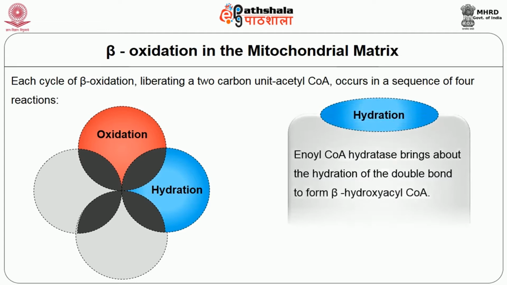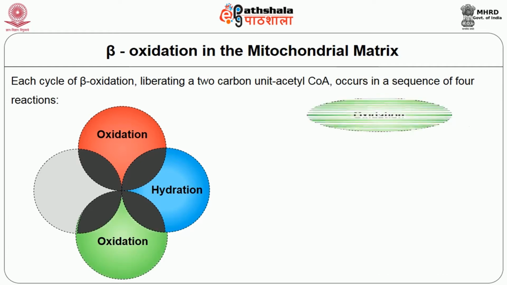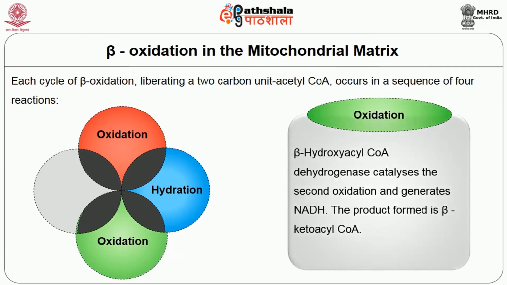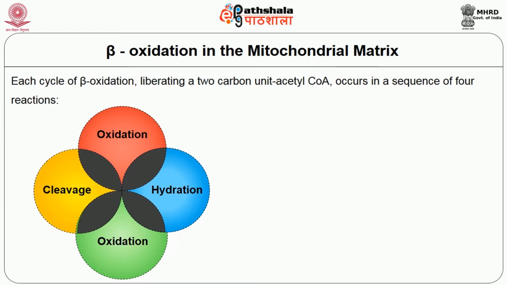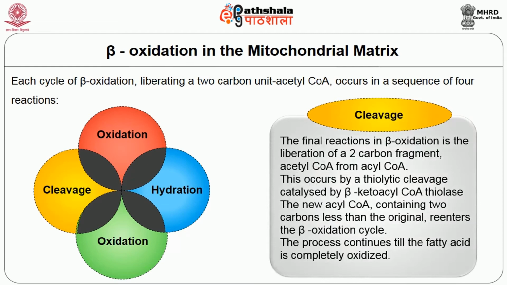After dehydrogenation, the second step is hydration. Enoyl-CoA hydratase brings about the hydration of the double bond to form beta hydroxy acyl-CoA. The third step, beta hydroxy acyl-CoA dehydrogenase catalyzes the second oxidation and generates NADH. The product formed is beta keto acyl-CoA. The final step is cleavage. The final reaction in beta oxidation is the liberation of the 2 carbon fragment acetyl-CoA from acyl-CoA.